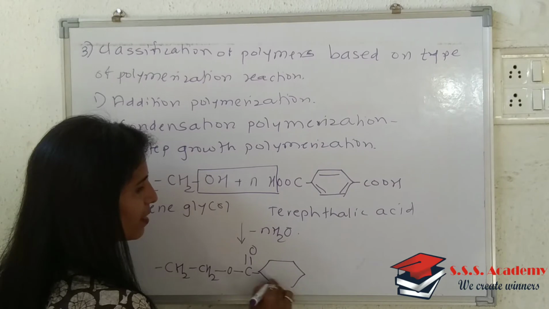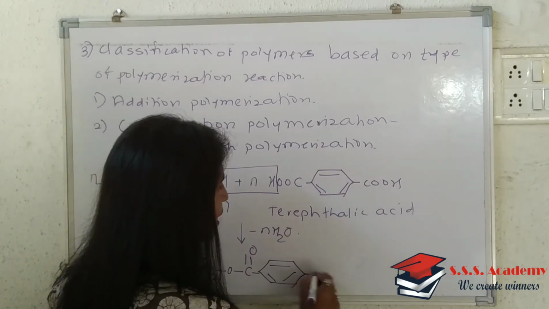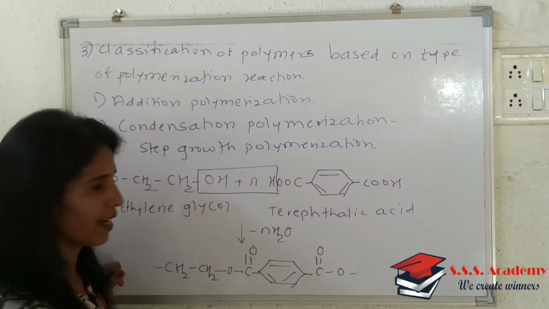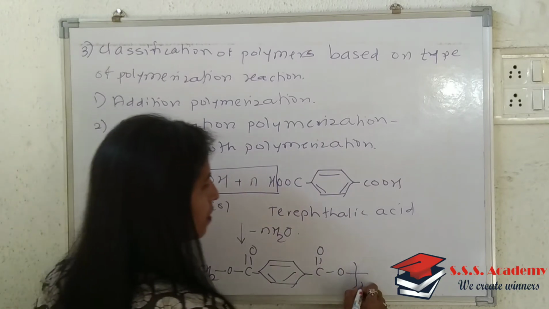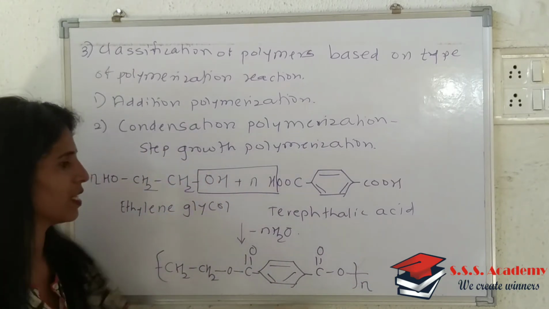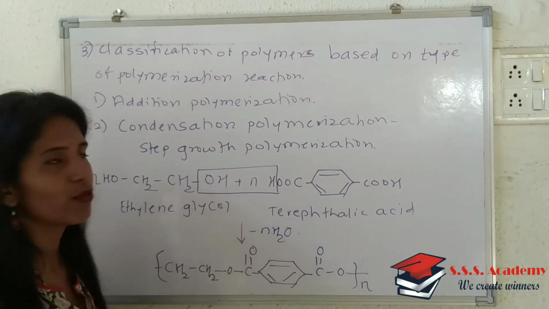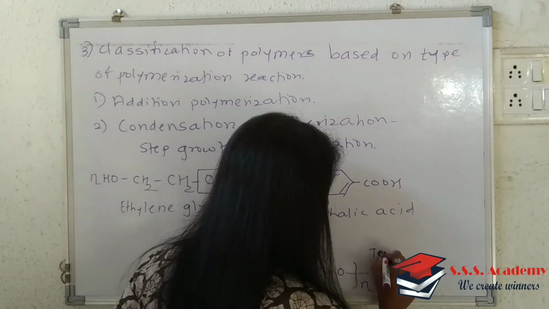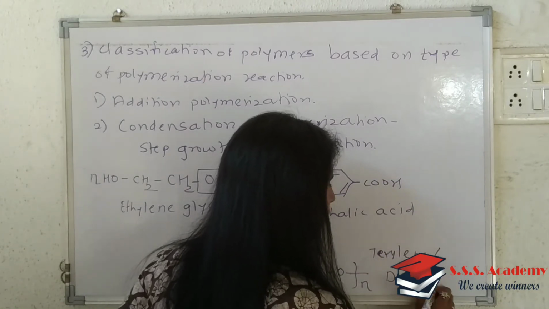Then we will write the benzene ring as it is, and next to that again the ester linkage. Is it clear? Therefore N moles of this unit will be repeated while producing this type of polymer. This is nothing but terylene, or it is called Dacron.